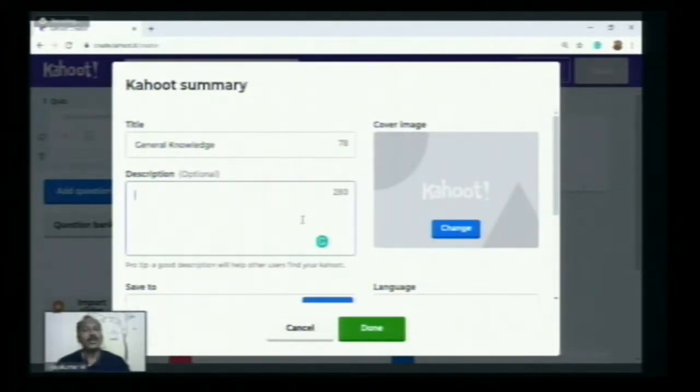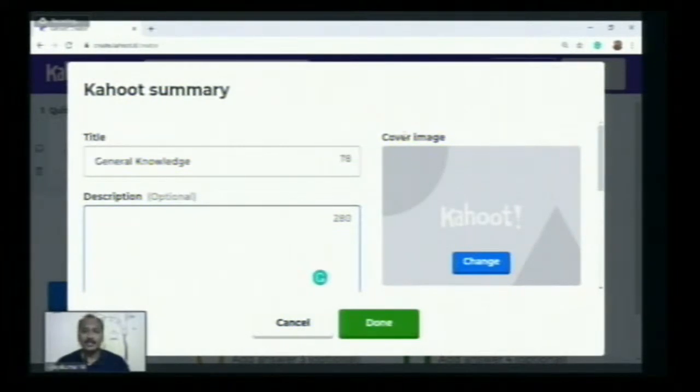It can be up to 280 characters for the description here. On the right side you can see the cover image. In this section you can add a cover image, so your Kahoot will be ready. Before proceeding, there is a short description, and this image can be added like that. It will give some idea that this Kahoot is meant for this topic. Like that, you can add the cover image.